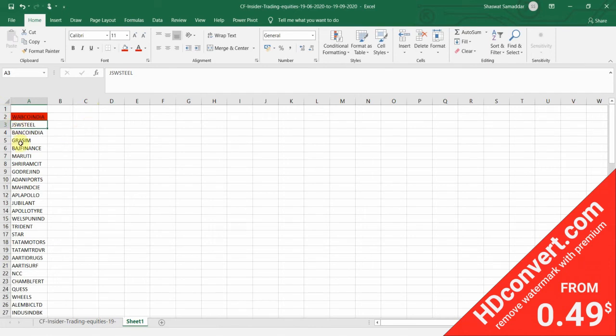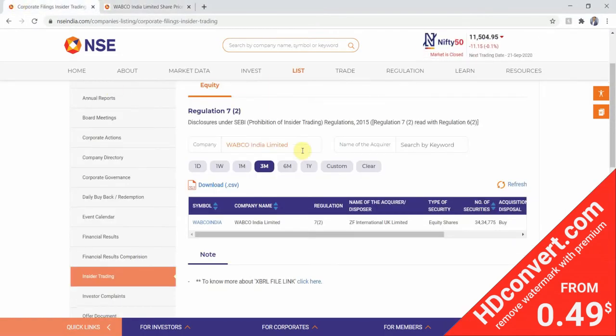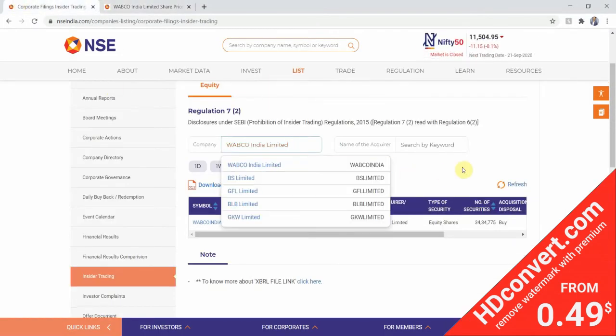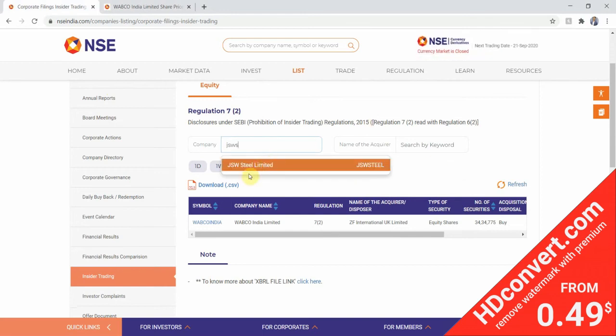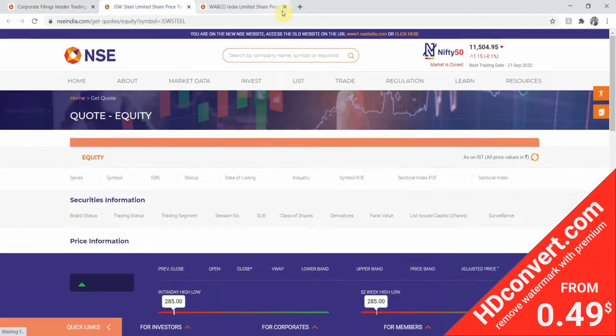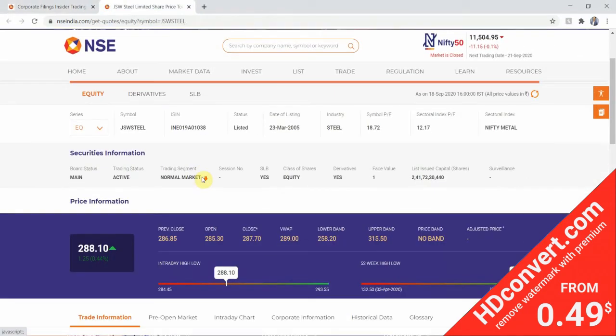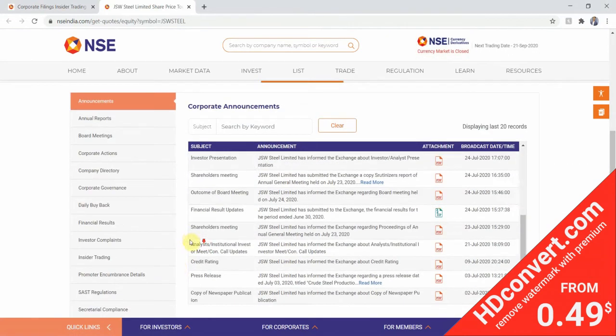Okay, so next stock is JSW Steel. Again, we'll go to the insider trading page, type JSW Steel, and click on the JSW Steel symbol. Next, we will go to the corporate information section.